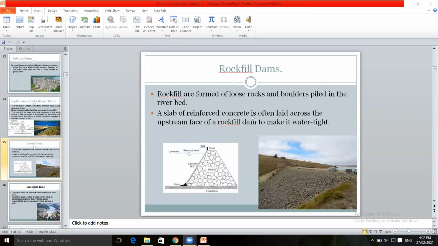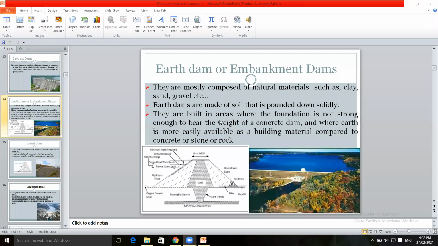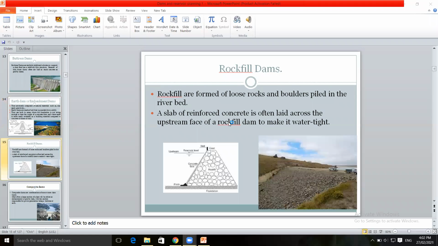Then rock-filled dams, which are formed with loose rocks and boulders. In the other dam, what did we use? The natural material like clay, sand, gravel. In this, what do we use? Rocks, loose rocks, boulders.